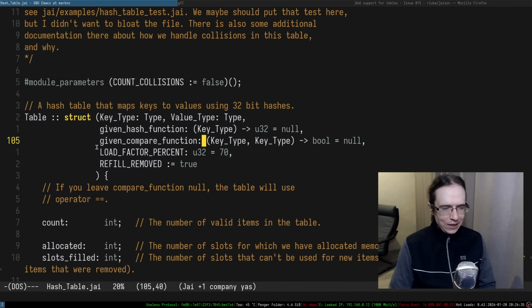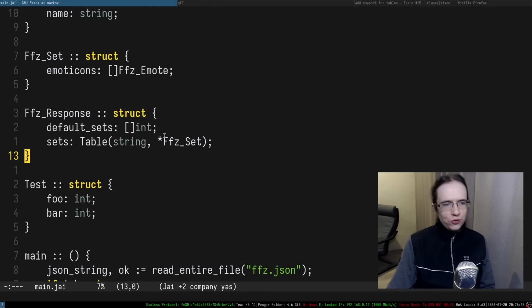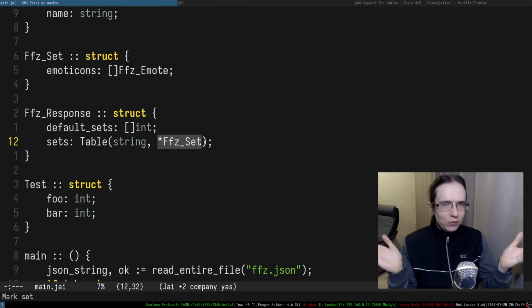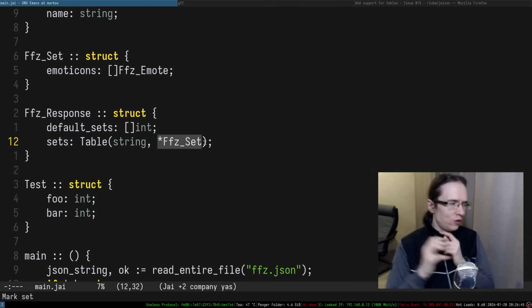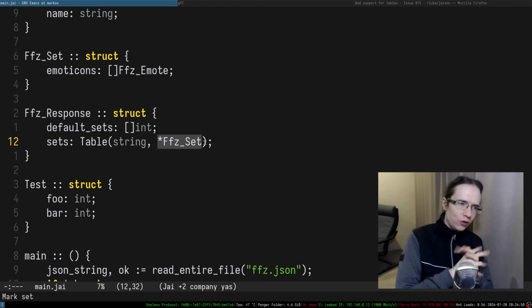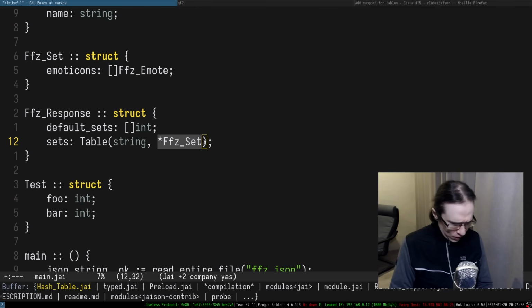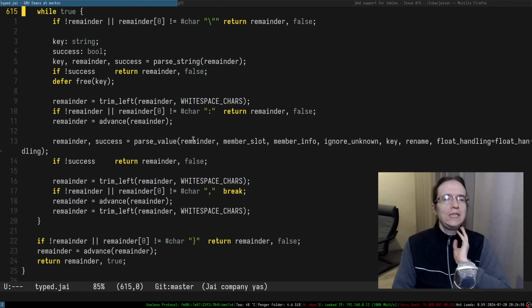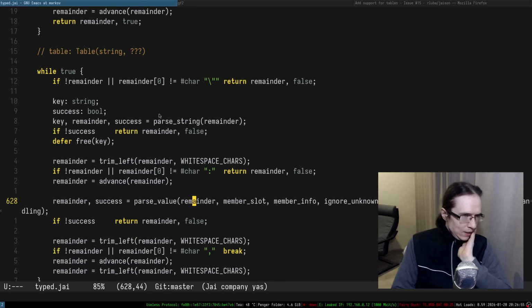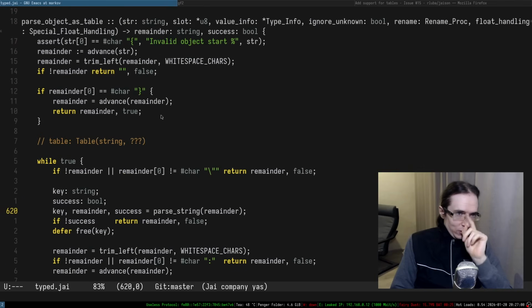and I don't think we even need that. I think just a workaround of having this as a pointer all the time is good enough, right? Because you're allocating that stuff on a heap anyway, or whatever your current allocator is, because as far as I know, JSON uses the allocator from the context. Okay, so I'm gonna go with that. If there's a better solution, it shouldn't be that difficult to come up with it.